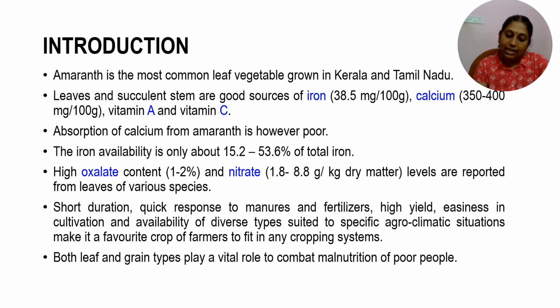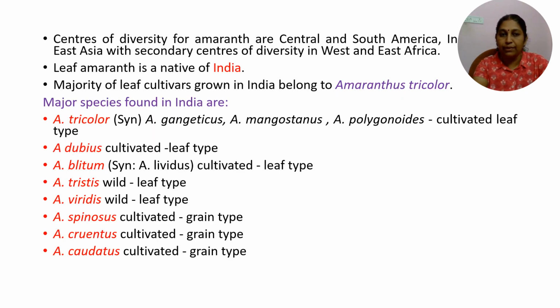Since it is short duration, it can fit into any of the cropping programs or cropping systems. Both leaf Amaranthus and grain Amaranthus play a major role in combating malnutrition in people.